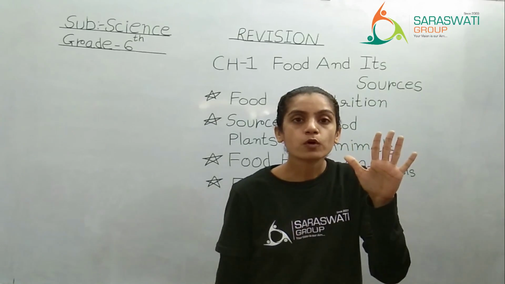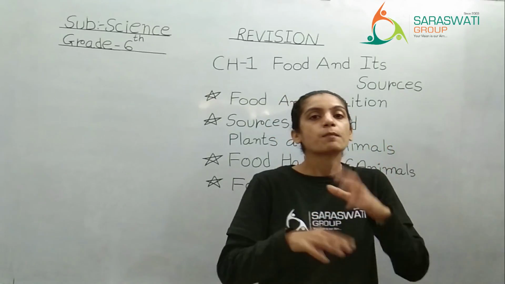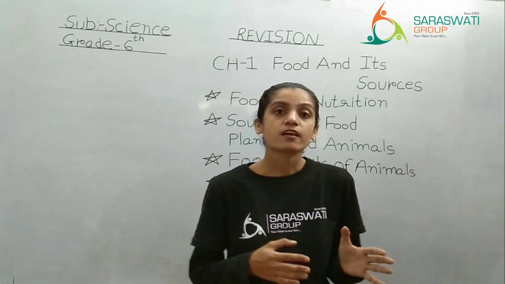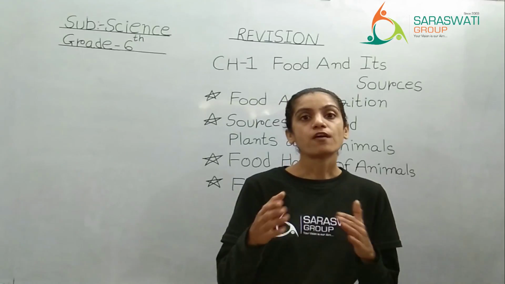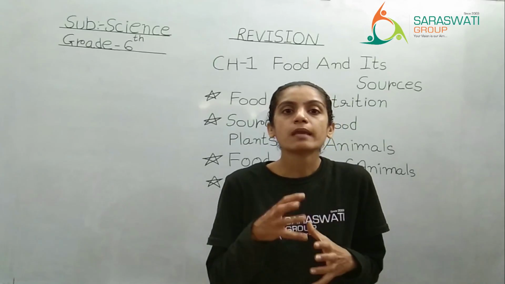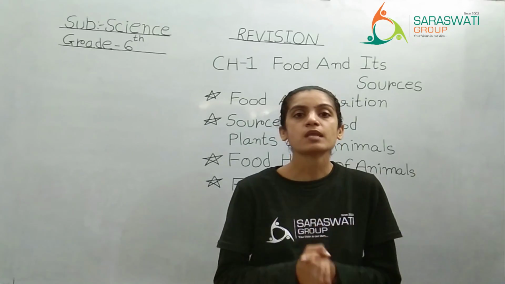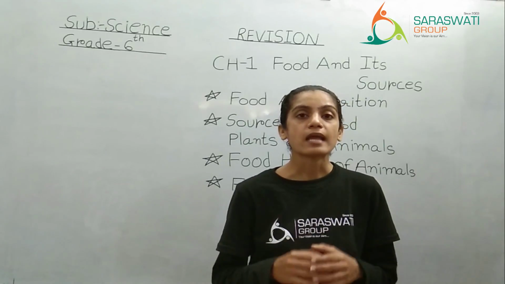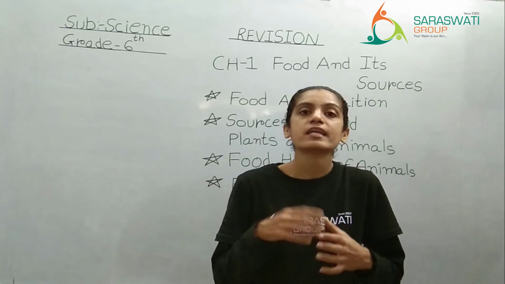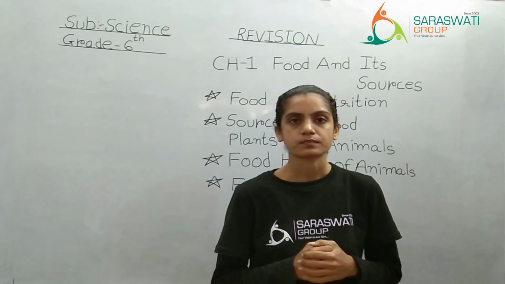Fifth, decomposer. And one more, that is parasites. Depending on which type of food they are eating, animals are categorized in these categories. First was herbivores. That means the animals which are eating only plants or plant products. They don't take anything from animals. They take food directly from the plant, and their teeth are also designed in such a way that they can eat the plant directly.